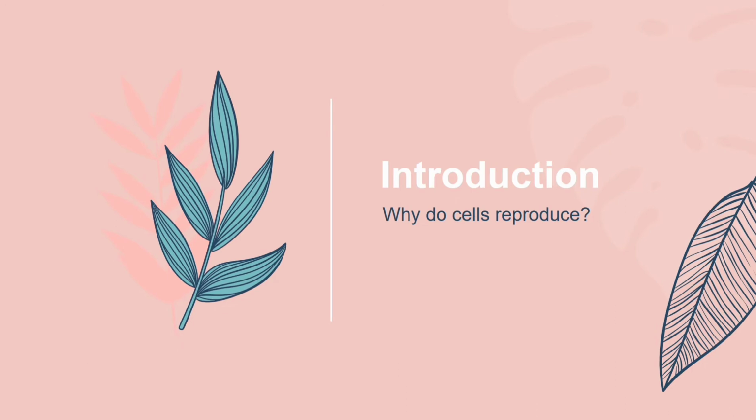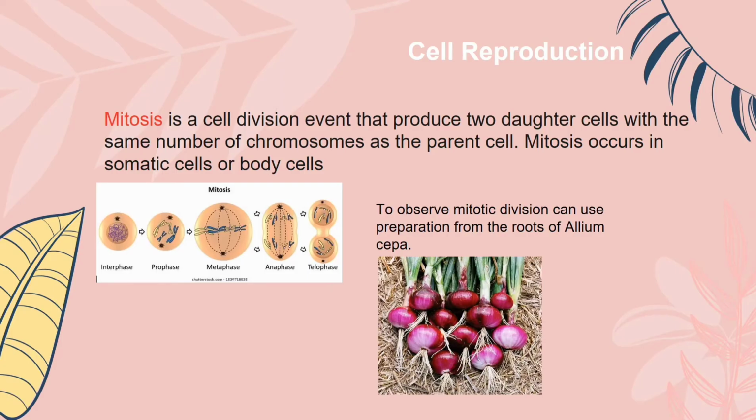Why do cells reproduce? Living things can grow because their cells divide and multiply. Because if the plant grows up, it will have many cells. Cell reproduction occurs when the cell has reached a certain size. There are various ways of division including mitosis, meiosis, and amitosis. But now we are going to discuss mitosis.